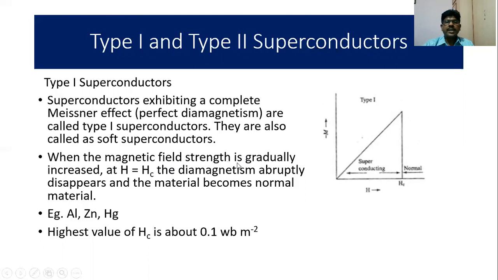When the magnetic field strength is gradually increased, at H equal to Hc the diamagnetism abruptly disappears and the material becomes a normal material. Examples are aluminium and zinc. The highest value of Hc is about 0.1 Weber per meter square. So these are type 1 superconductors. There is an abrupt change from the superconducting state to the normal state.